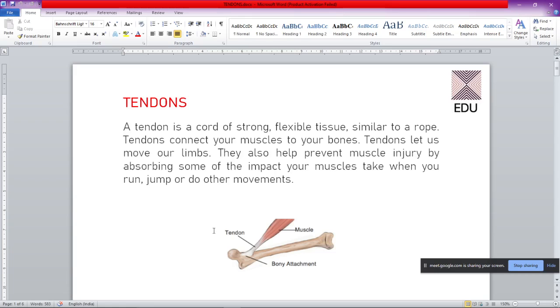Anyhow, so what is a tendon? Actually, it is a strong flexible tissue which is connecting your muscle to the bone.